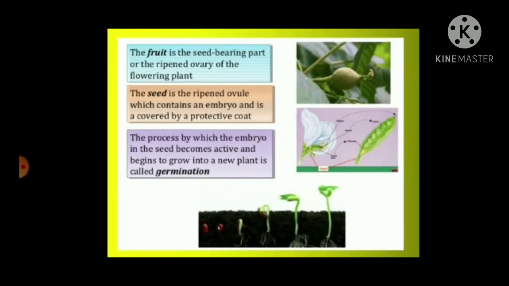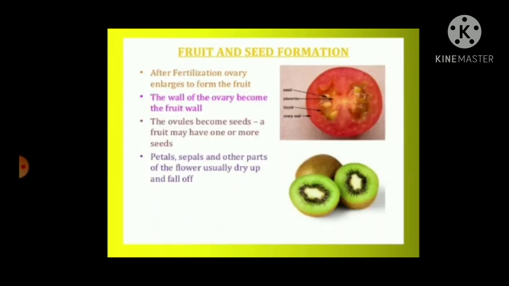The fruit is the seed bearing part or the ripened ovary of the flowering plant. The seed is the ripened ovule which contains an embryo and is covered by a protective coat. The process by which the embryo in the seed becomes active and begins to grow into a new plant is called germination.